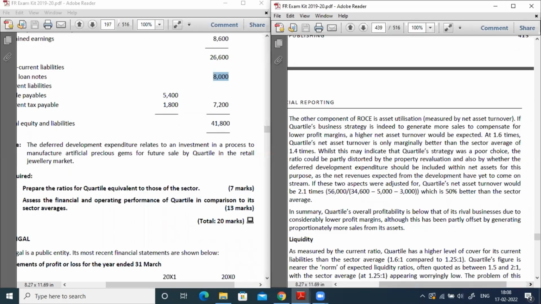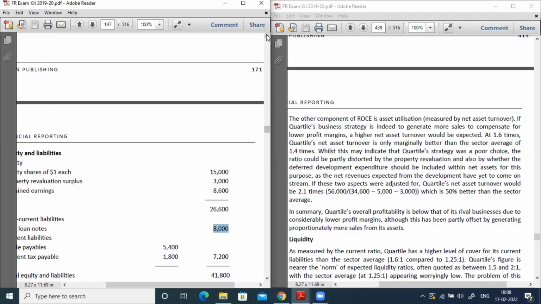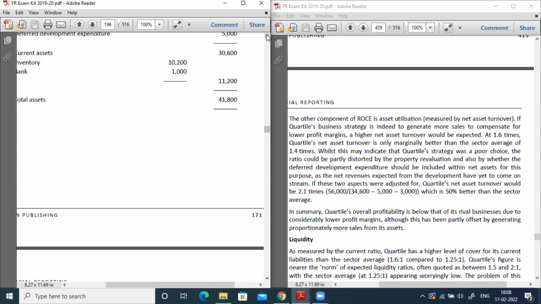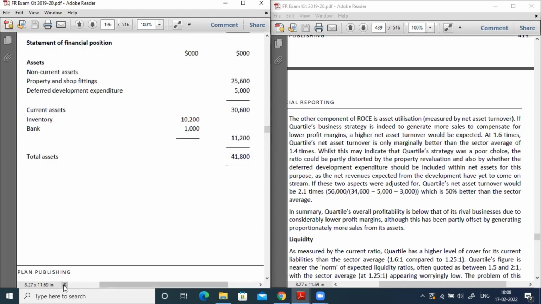And one more interesting thing is the net assets turnover ratio. First, we need to see, generally, we will compute the profits for this. Now, let me show this one. Let me show the statement of profit and loss. Because when you are computing the net assets turnover ratio, we take total assets minus current liabilities.